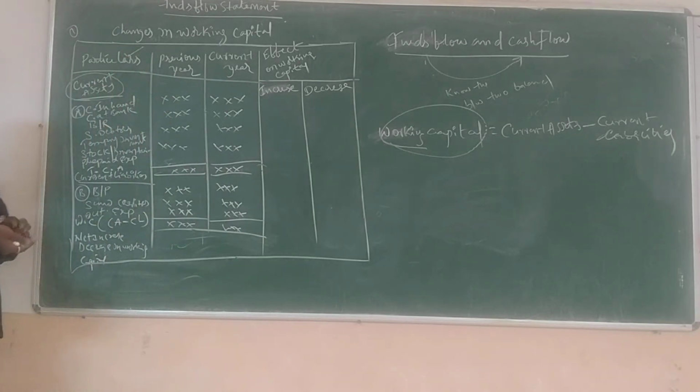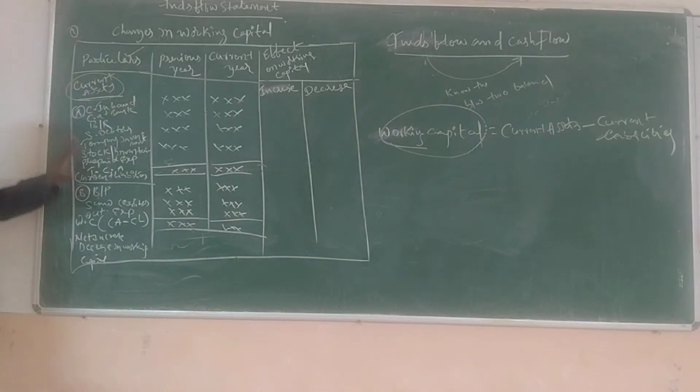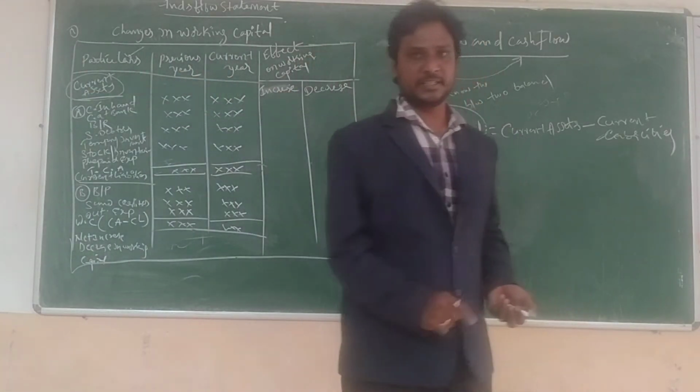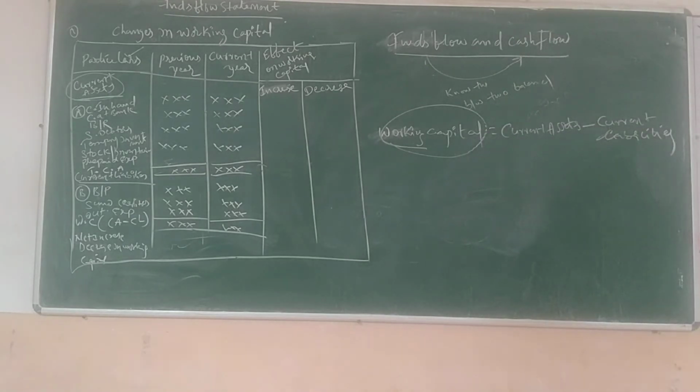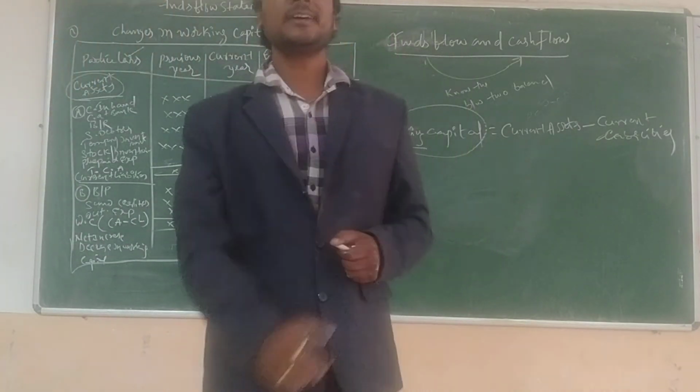So we are having current assets. I already gave you in the previous class what the current assets and current liabilities are. We have discussed current assets and current liabilities many times, in ratio analysis also. Current assets means only current assets. We have two types of assets, current assets and fixed assets. Now we are calculating only current assets. Current assets means a term of below 3 years.